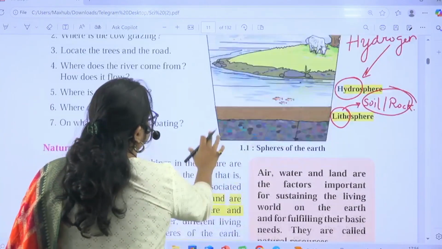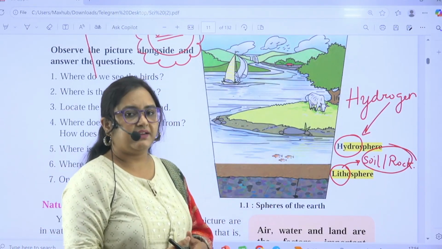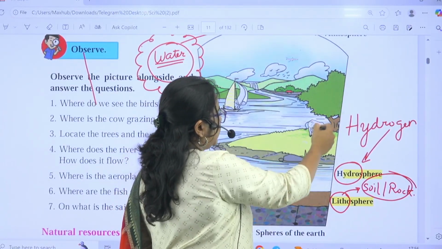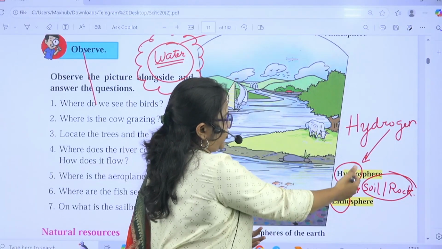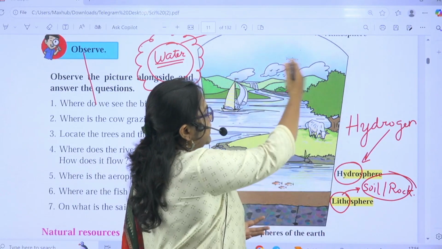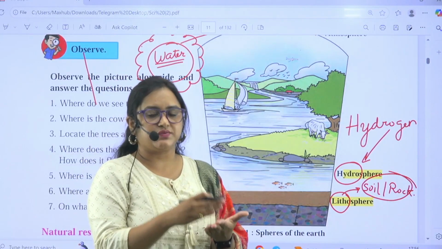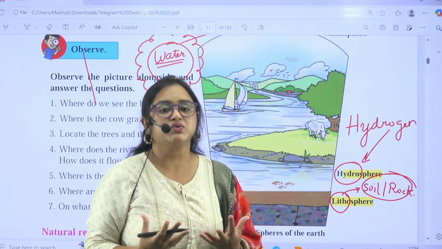In this figure, the fish and the cow are living things, and these living things are interacting with the hydrosphere or the lithosphere. Then these four components, living things, hydrosphere, lithosphere and atmosphere, will be known as the biosphere.